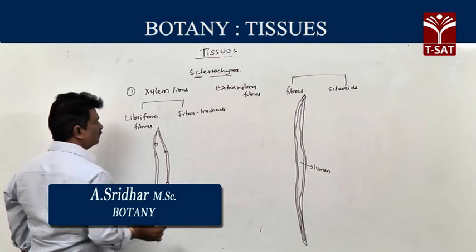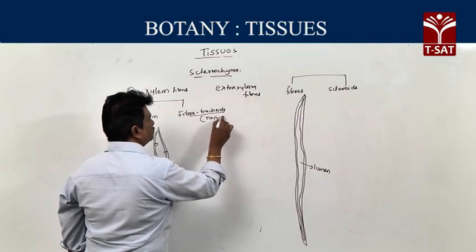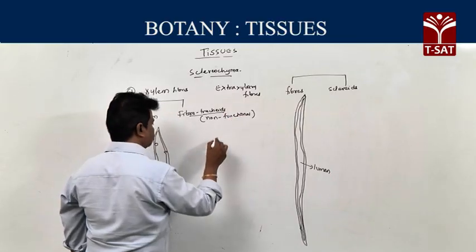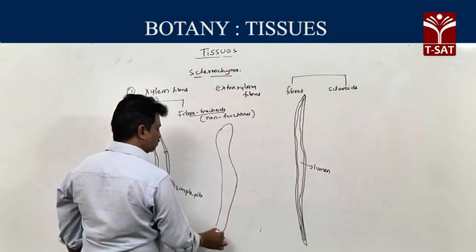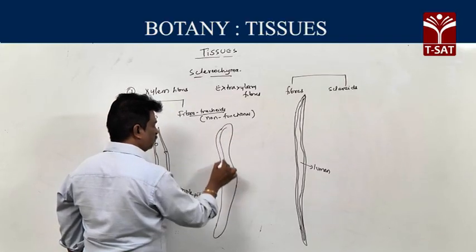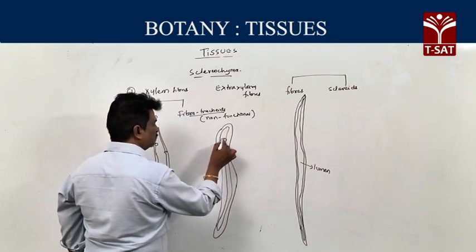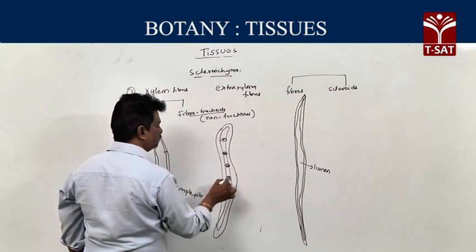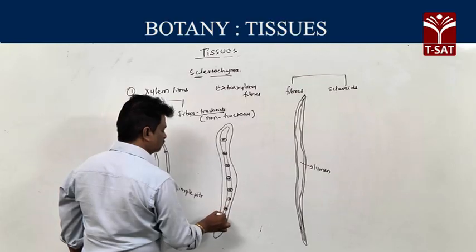Then second one, fiber tracheids. Fiber tracheids are non-functional. They are intermediate between fibers and sclereids, and they contain only bordered pits.